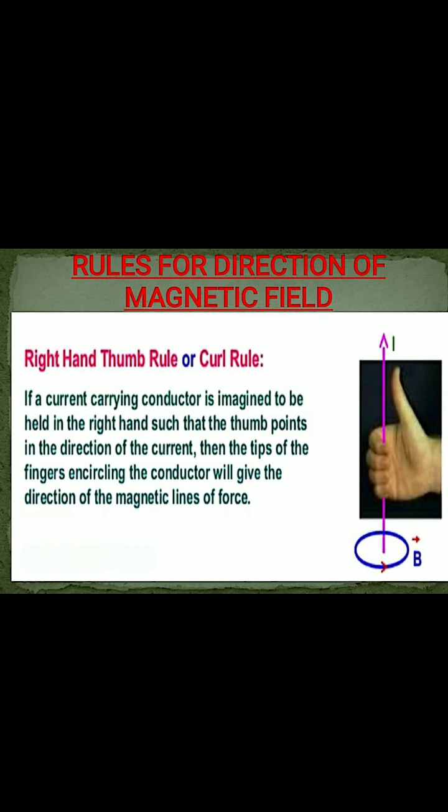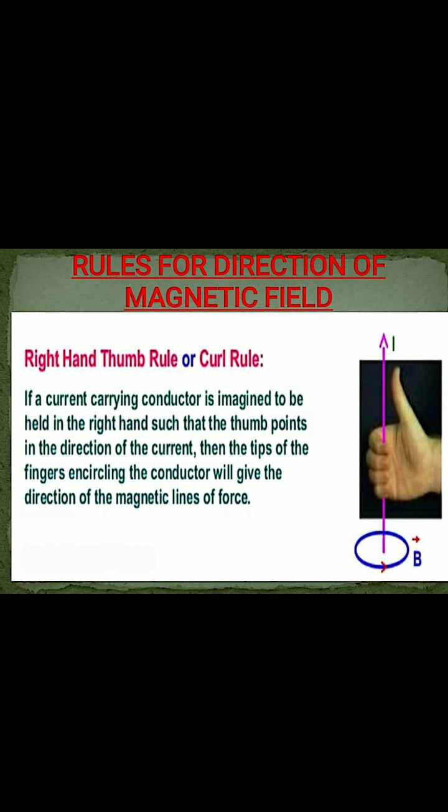That means if you hold any conducting wire and your thumb represents the direction of flow of electric current, then in which direction the other four fingers, except the thumb, will move, that is the direction of magnetic lines of force, or the direction of the magnetic field. As shown in this figure, the thumb represents the current I, and the direction in which the other four fingers hold the wire is the direction of the magnetic field, and the magnetic field is denoted by B.